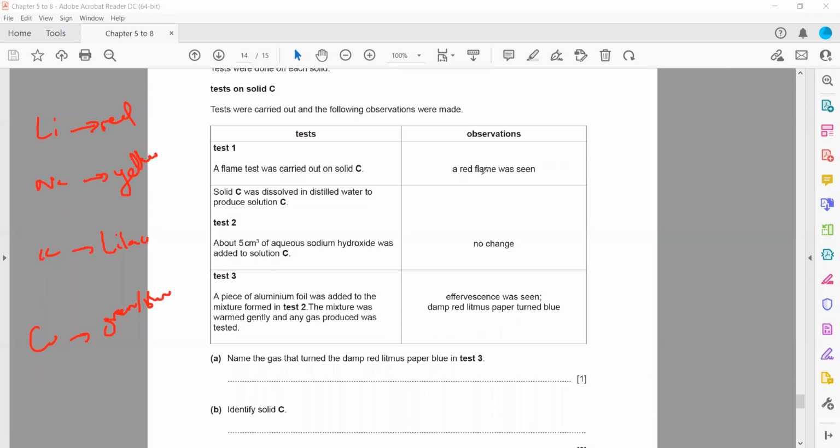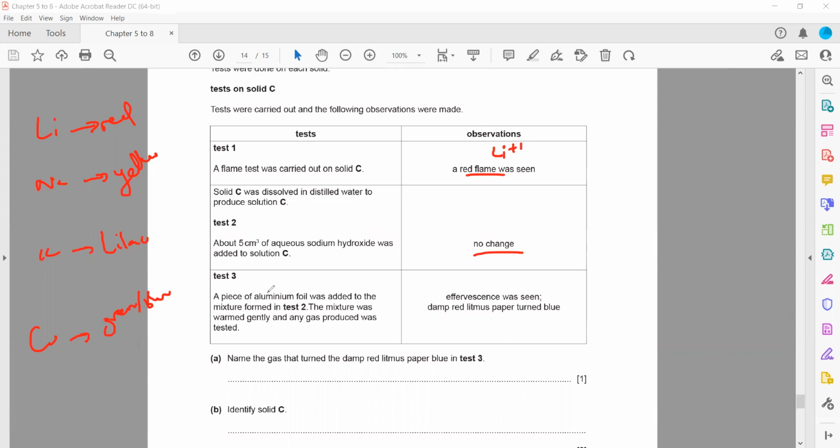So flame test is done. Different metals have a different characteristic flame color. You don't have to learn all the metals, only group 1 as well as copper. That's it. So the test is done, and it gives an idea it is a lithium ion. Then solid C was dissolved. 5 cm cube of sodium hydroxide is added, no change. So it means it does not contain any group 1, because group 1 does not form a precipitate with sodium hydroxide.